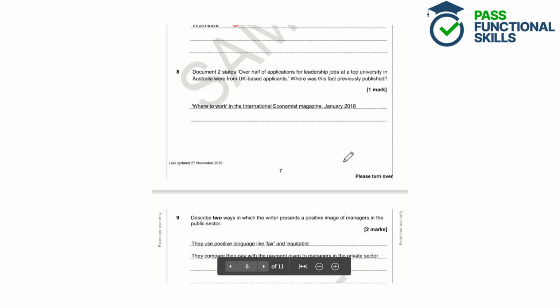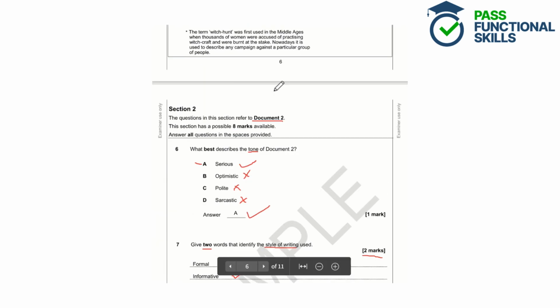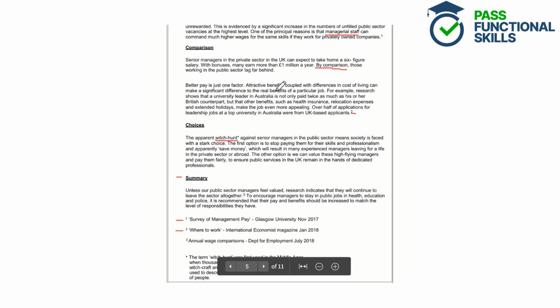Question 8. Document 2 states over half of applications for leadership jobs at a top university in Australia were from UK-based applicants. Where was this fact previously published? Okay, so we need to look at document 2 and we need to look for this fact here. So let's have a quick scan of the document. And we can see that is stated here.